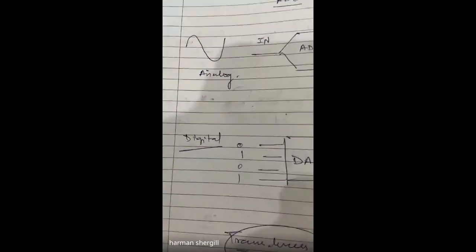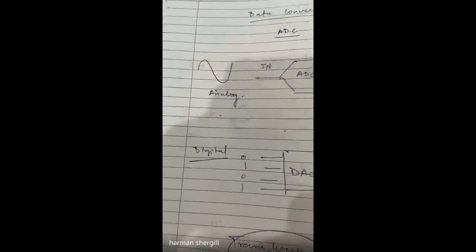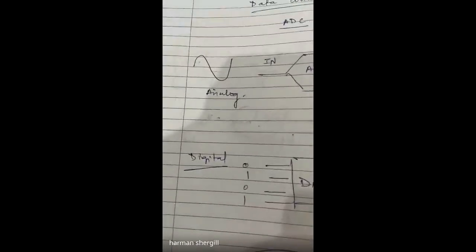So we also convert our analog signals into digital. Why? Because your analog signals are susceptible to noise. Noise is there in case of analog signals, and analog signals are very difficult to process. If we want to process the analog signals, they are very difficult to process and they are very difficult to store.